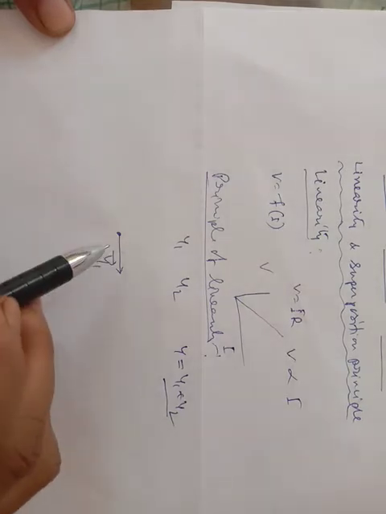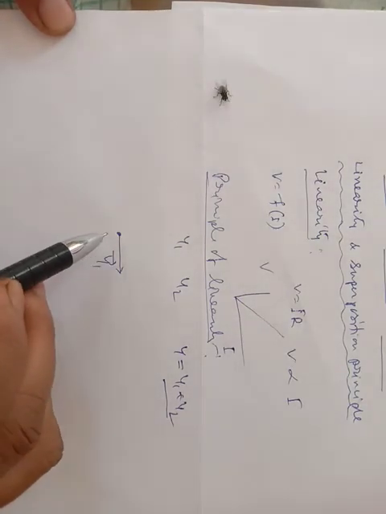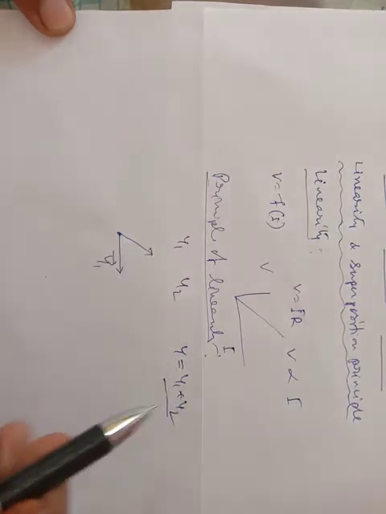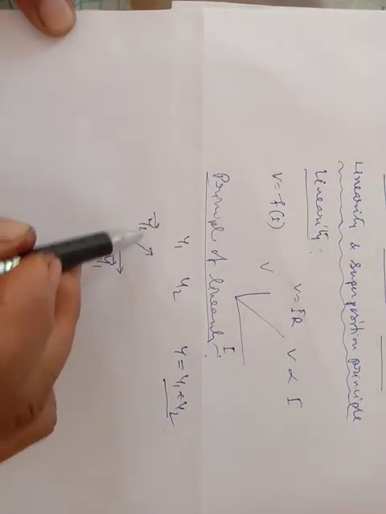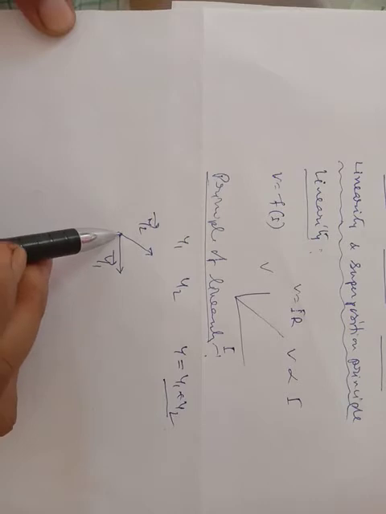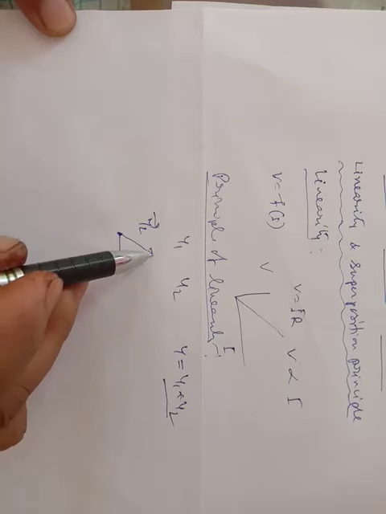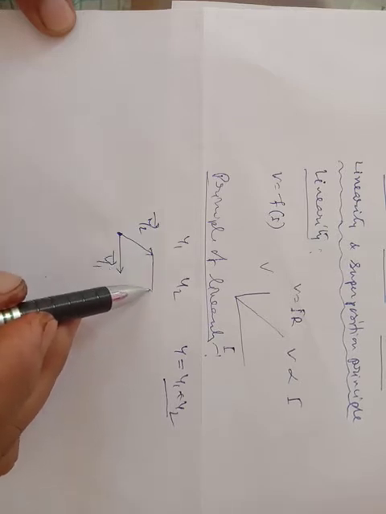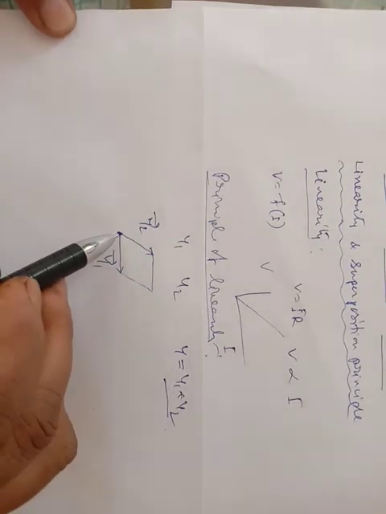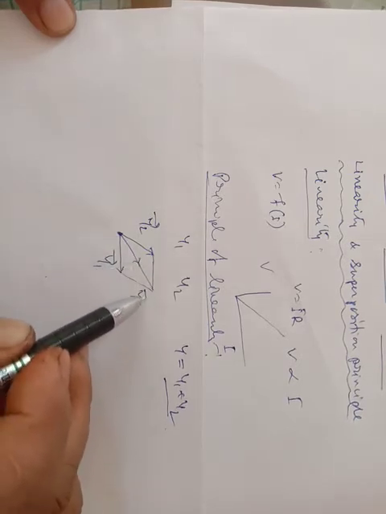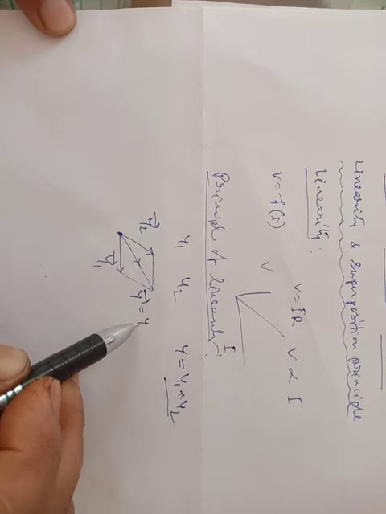Suppose another disturbance comes in this direction and the displacement due to this disturbance is y2. So in which direction will the particle be displaced? It will follow the path as per the rule of vector summation. You draw the parallelogram. The diagonal at the point of contact will give the resultant of the two vectors,